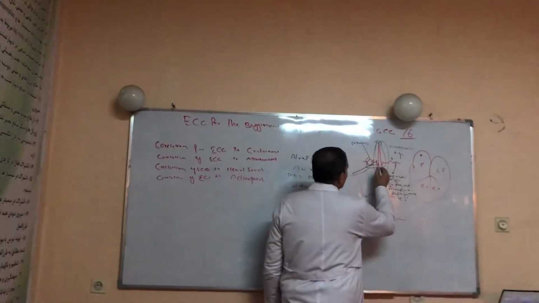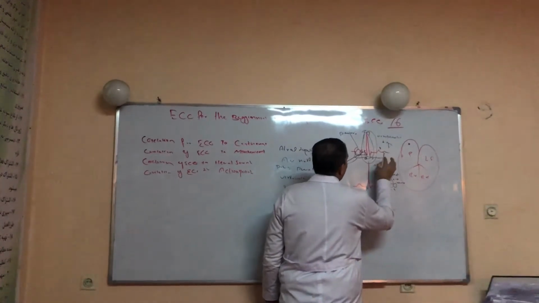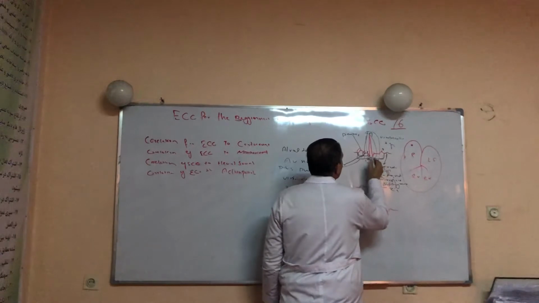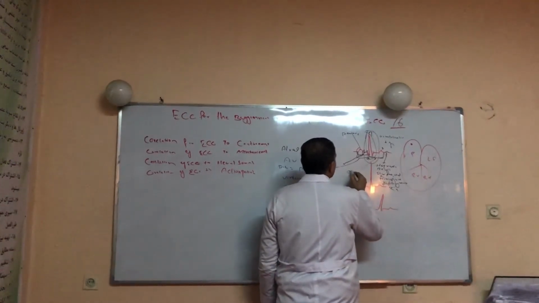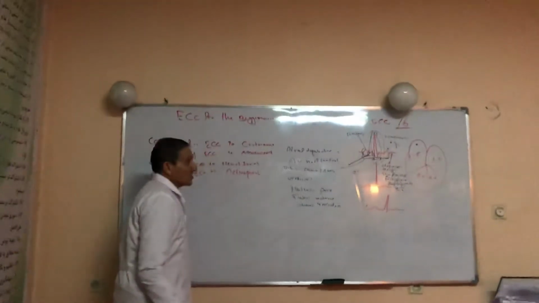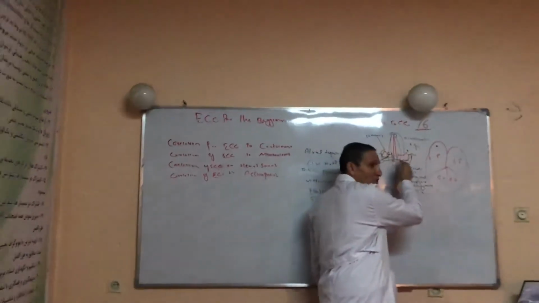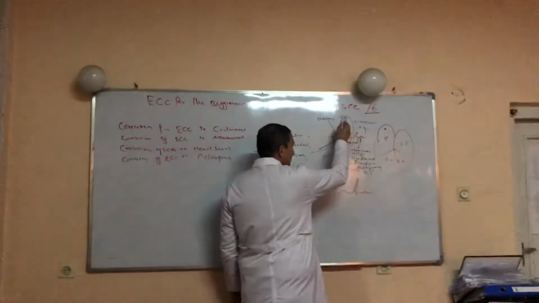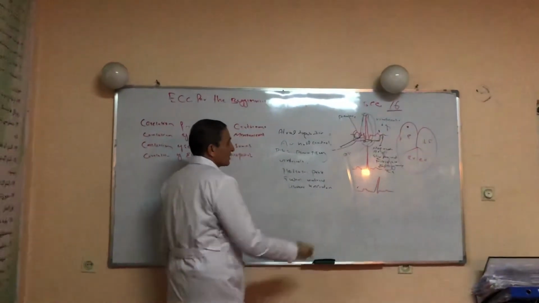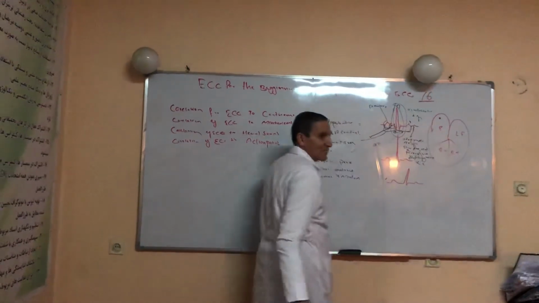We forgot to tell you about the QT interval. What is the QT interval representing? This is the time duration during which two electrical events occur, one is systole, another is diastole. The Q wave represents systole and the T wave represents diastole. It starts from the beginning of the Q wave to the end of the T wave.